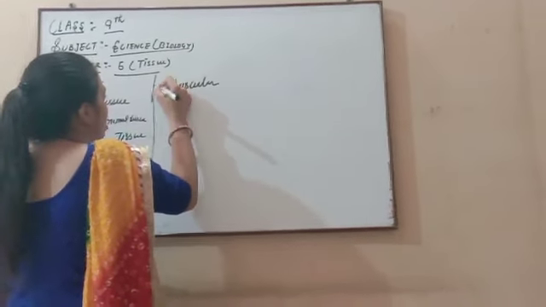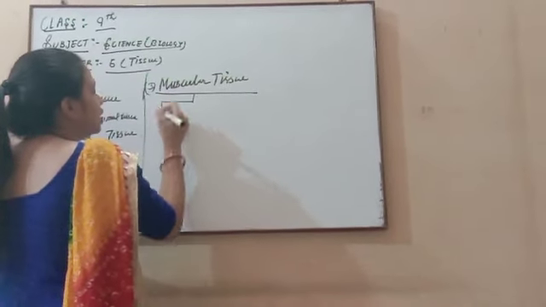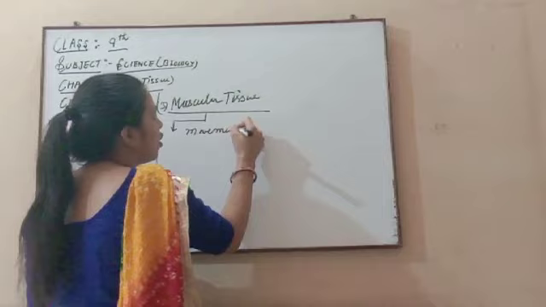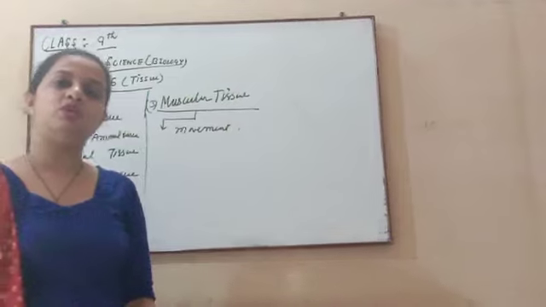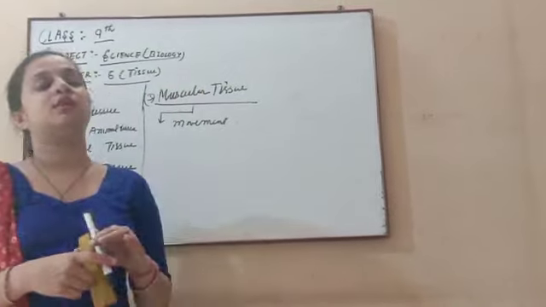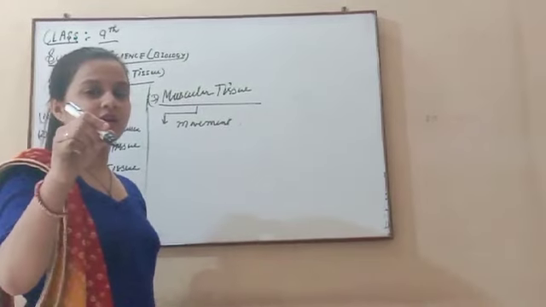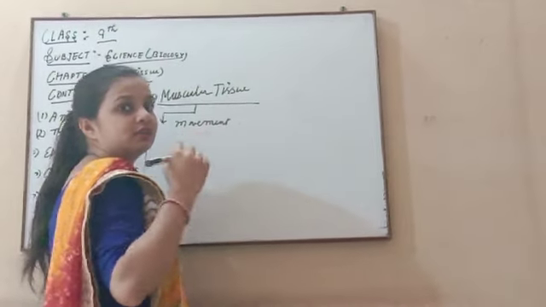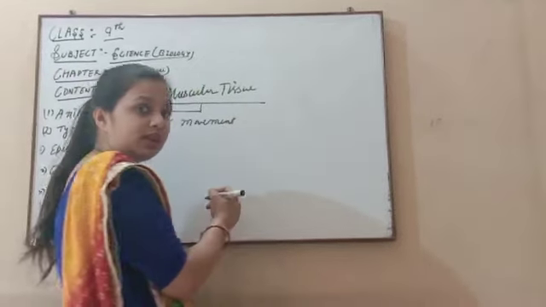And after this we discuss our third animal tissue, that is your muscular tissue. Muscular tissue plays a very important role, and it helps in movement in our body. All movement, if we move our head, if we move our feet, any movement by us is because of the presence of muscular tissue in our body. Here I kept a marker in front of you. Now if I write here, the movement of the hand is also done by this muscular tissue present in our body. So it plays a very important role in our body.